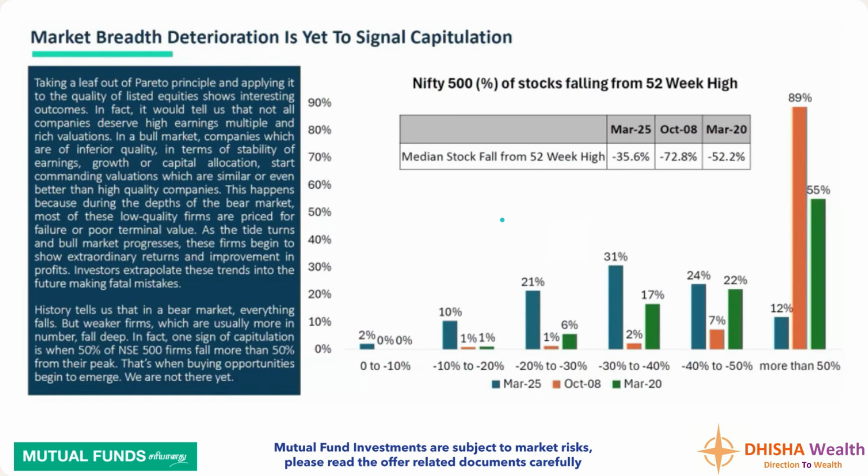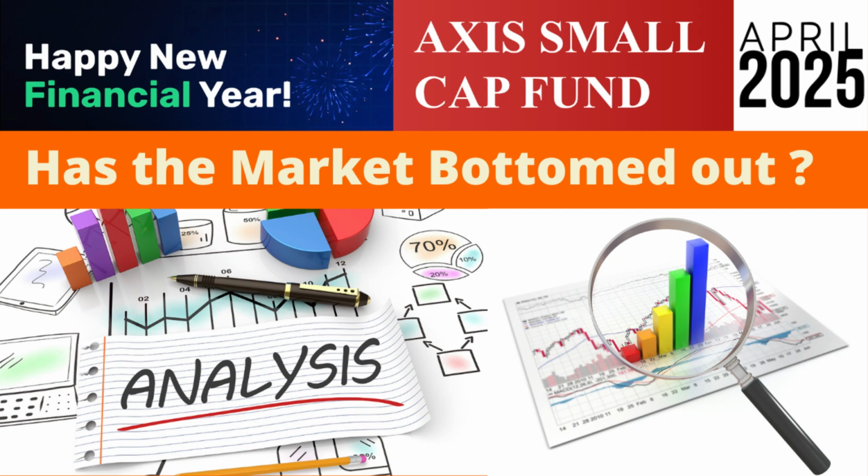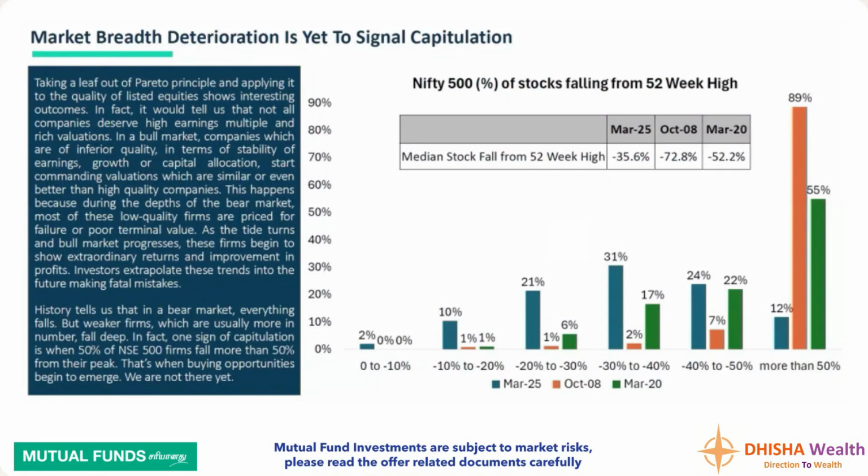Then coming to the last chart, this is actually a question in most investors' minds today, as the market has bottomed out. The historical data has signals to that. This chart says that history tells us that in a bear market everything falls, but weaker firms, which are usually more in number, fall deep.